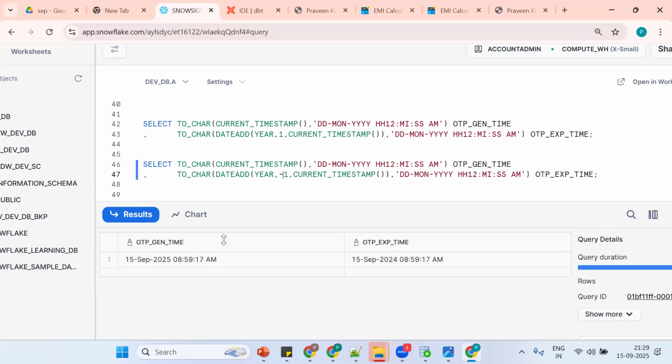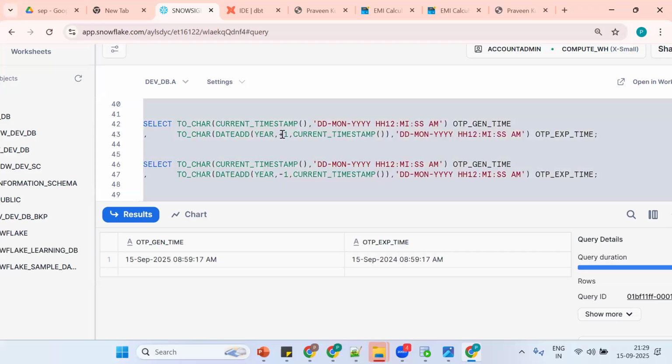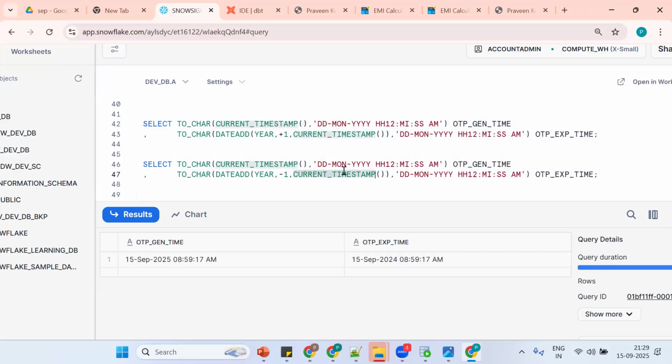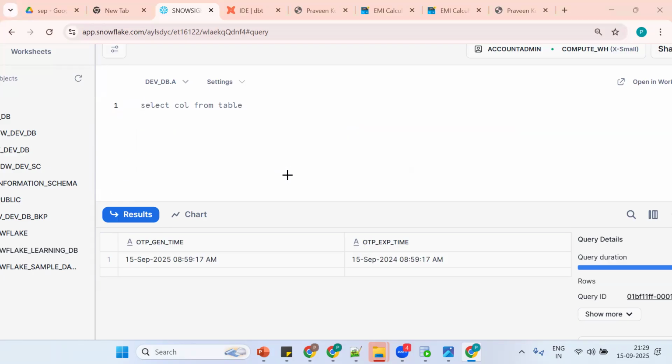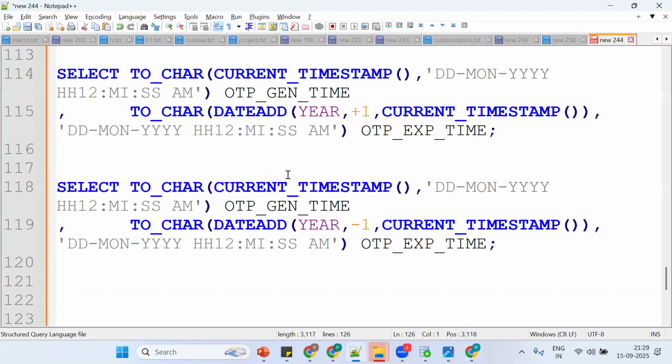Got the point? 15 September 2025, 2024. If I want a future date, put +1. If I want a previous date, put -1. To the current timestamp I am adding -1 and it will go to the previous date. This is the date add function.